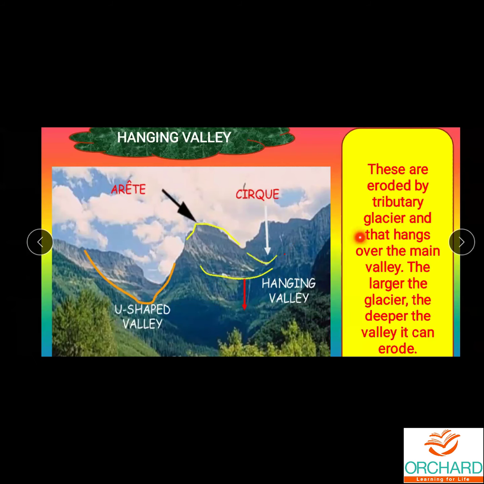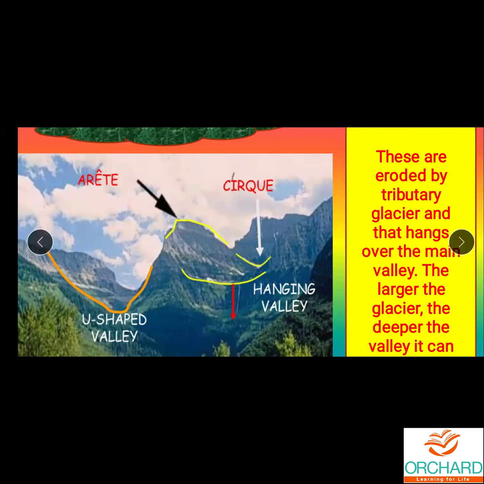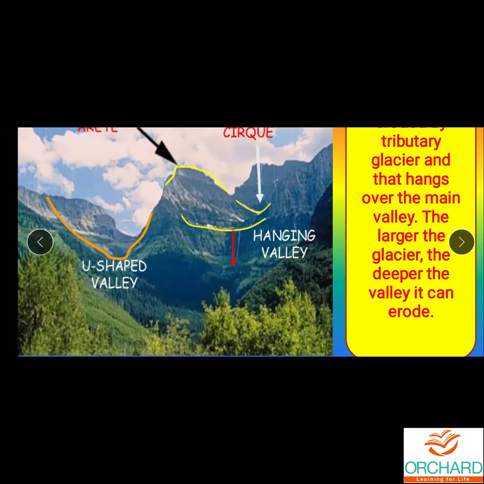These are eroded by a tributary glacier and hang over the main valley. Tributary glacier means it comes from the other side. Tributaries, as you know, are not the main river, they are sub rivers. In the same way, this is a tributary glacier that hangs over the main valley. The larger the glacier, the deeper the valley it can erode. When the valleys are getting eroded, hanging valleys are formed.